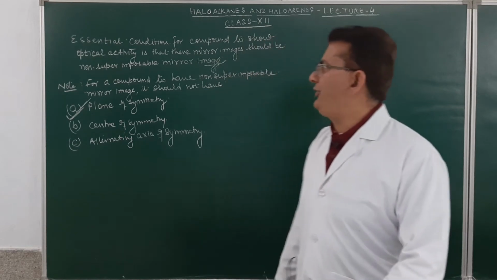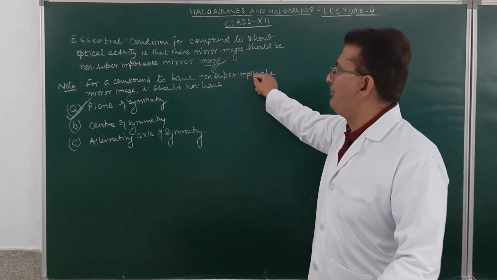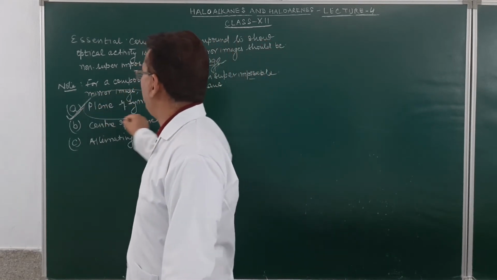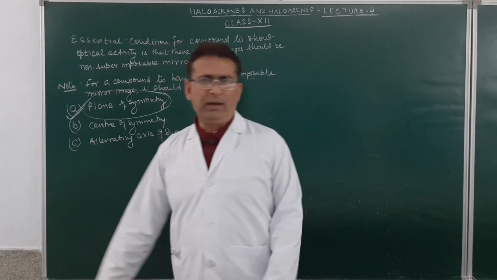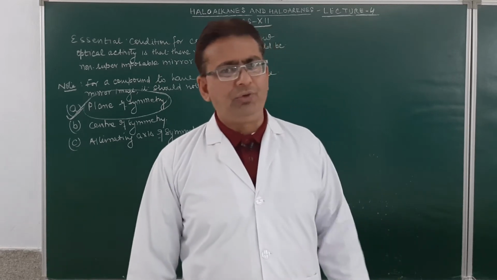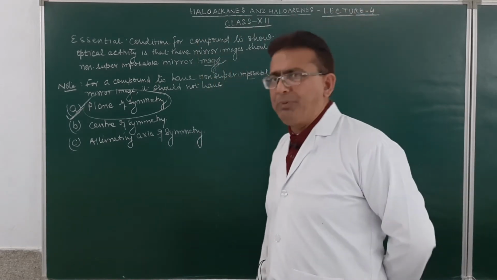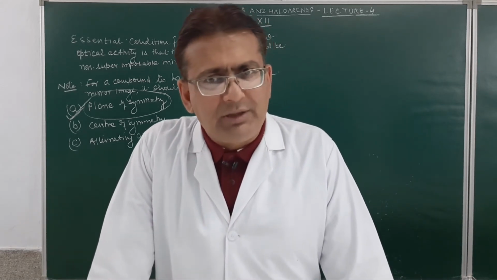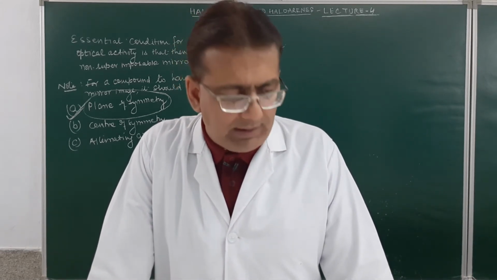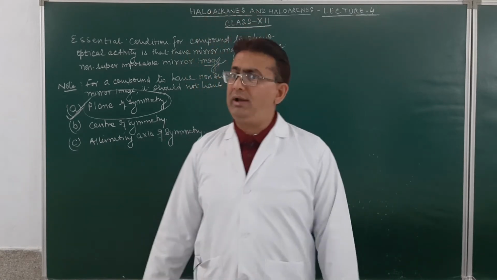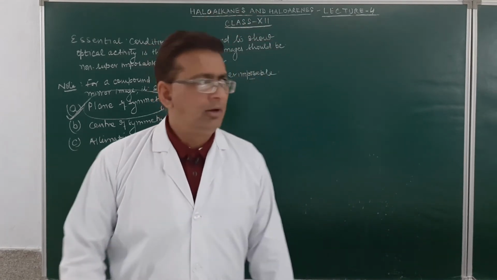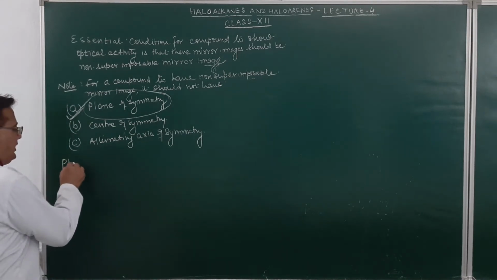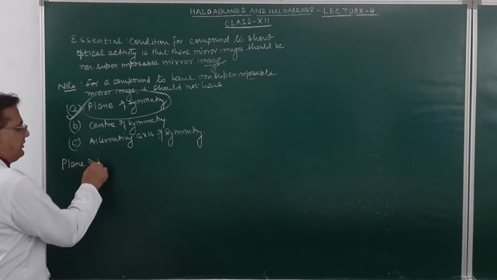Which compound's mirror images will be non-superimposable? Those compounds which do not have a plane of symmetry. Their mirror images will be non-superimposable. What is a plane of symmetry? A plane of symmetry is that imaginary plane which divides the molecule into two equal halves. So if I define the plane of symmetry, what do I mean by a plane of symmetry?